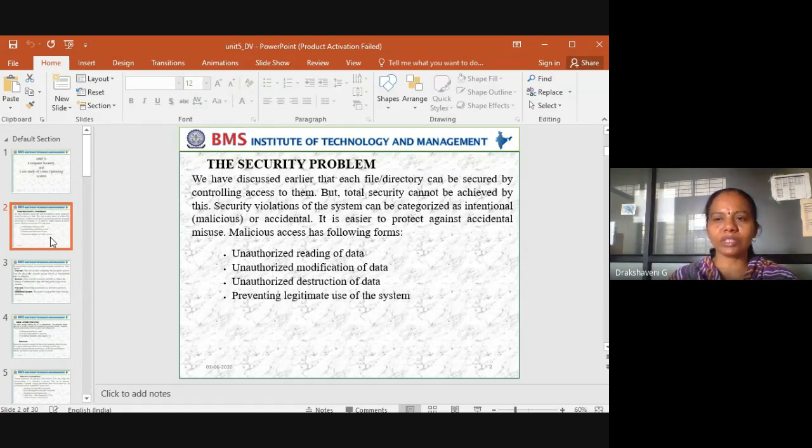Suppose the person developing the software in the bank will have access to all this, but even then they should not use or modify the data. Then unauthorized destruction of data. They cannot delete the data; if they intentionally delete it, that is wrong. That is the third form of malicious access. And the last one is preventing legitimate use of the system.